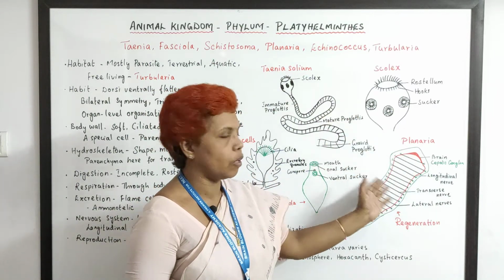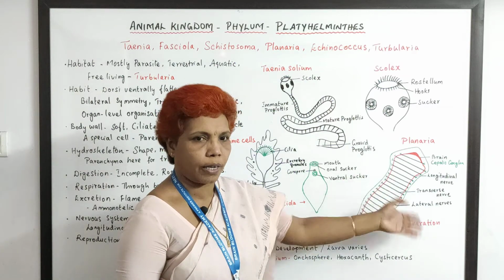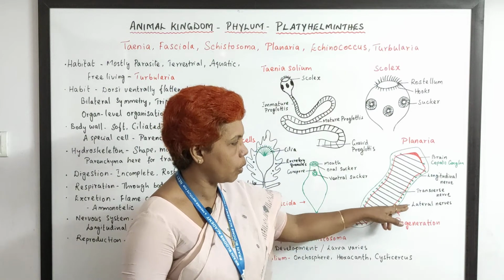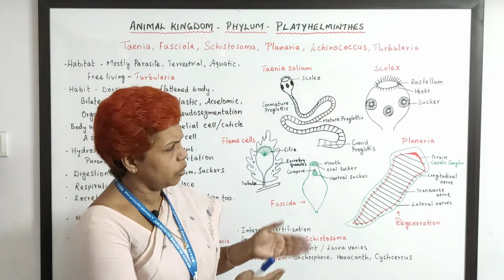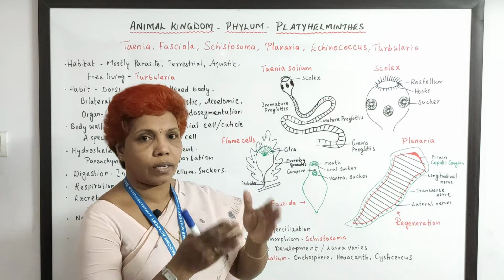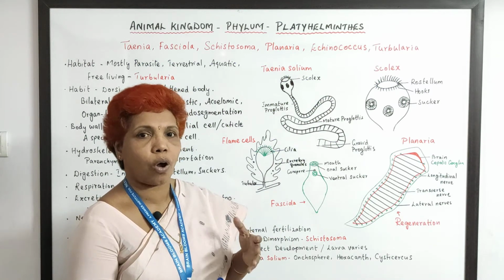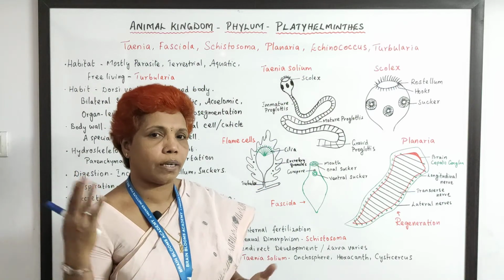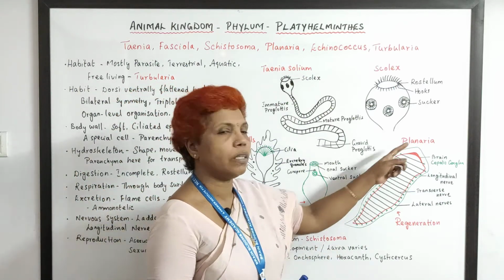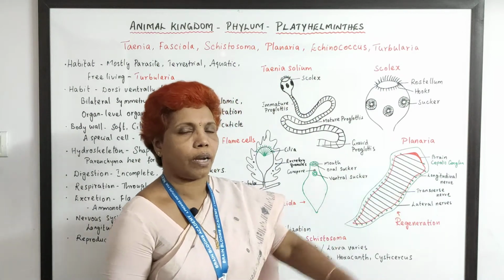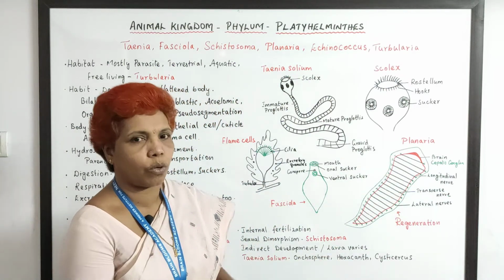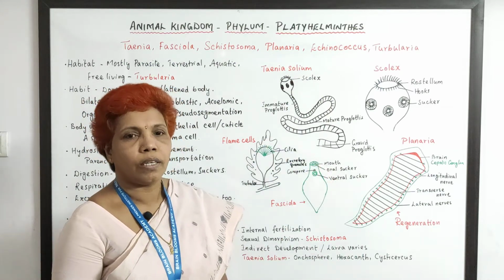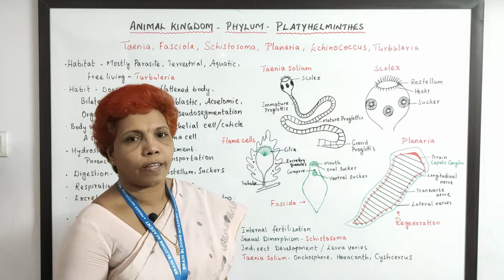And then these longitudinal nerves are connected with transverse nerves, and these transverse nerves end up with small lateral nerves. It looks like a ladder, but it is not a nerve cord kind. All this would be developed in the future phyla, especially starting from Annelida. Now it is just a nerve running in the longitudinal, transverse or lateral direction, but it is advanced compared to other creatures, and this is an advanced nervous system in planaria.